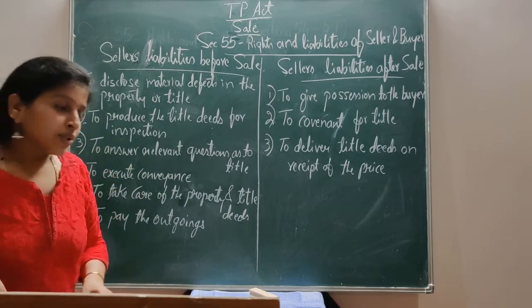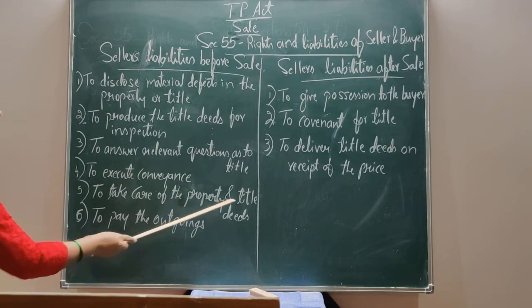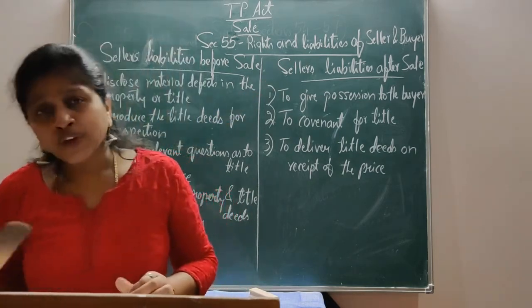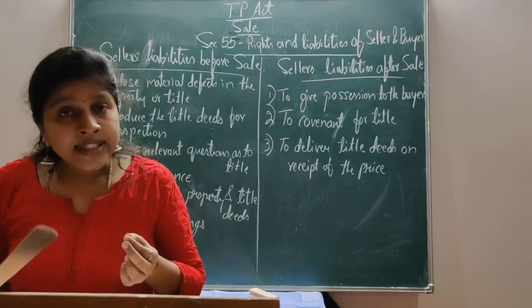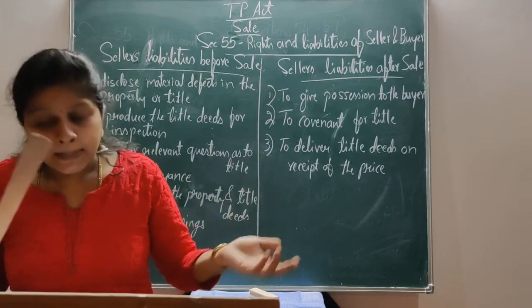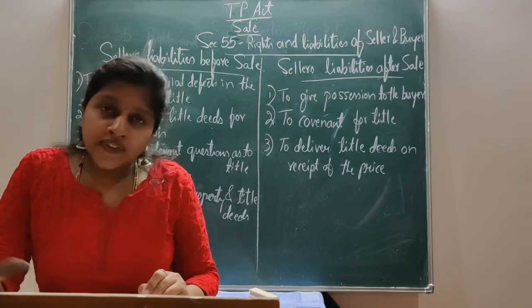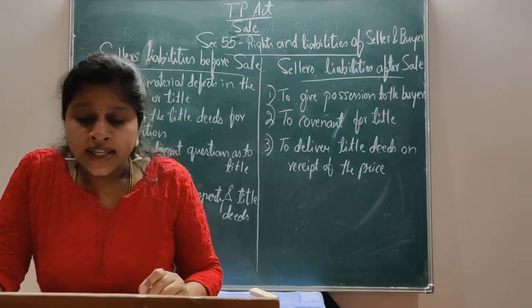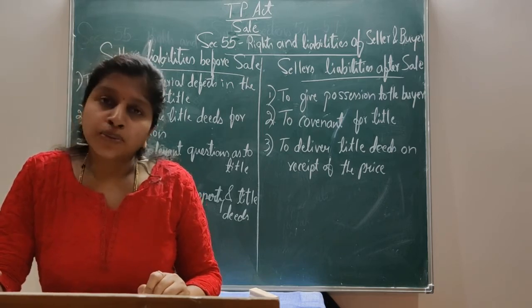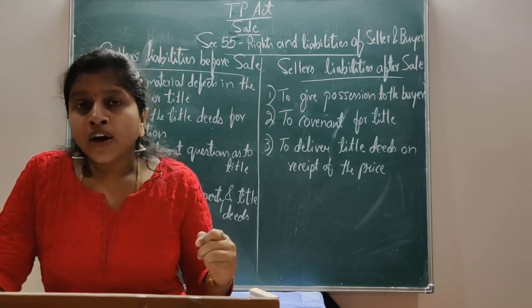Next liability is to take care of the property and title deeds. It is the liability of the seller to take care of the property and title deeds till the ownership is transferred from seller to the buyer. That is, after execution of the conveyance, the next duty of the seller is to take care of the property and the documents of title. They are to be handed over to the buyer after sale.